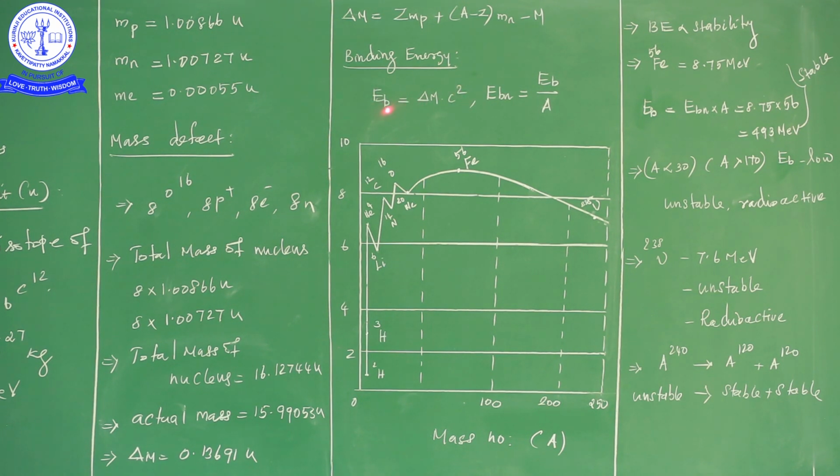So here EB denotes the binding energy. Delta m is nothing but the mass defect. Here c square is the velocity of light. So this is the binding energy of the nucleus.